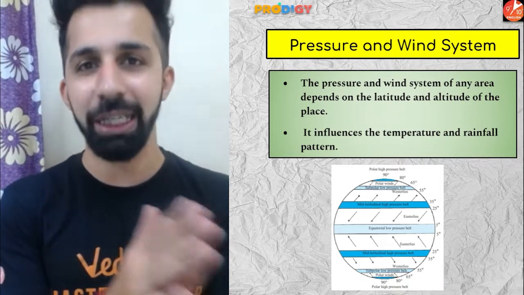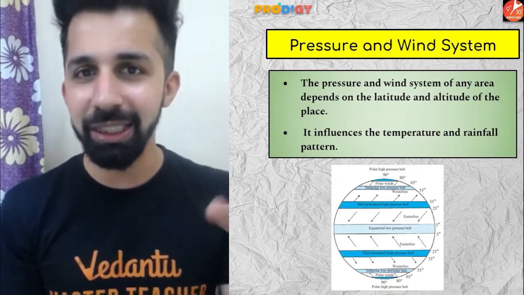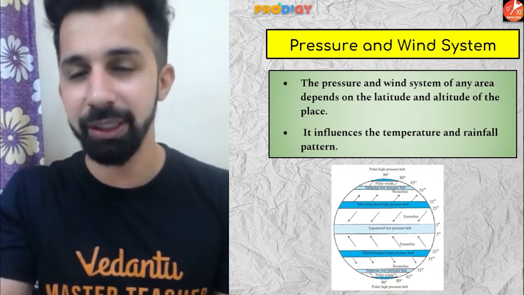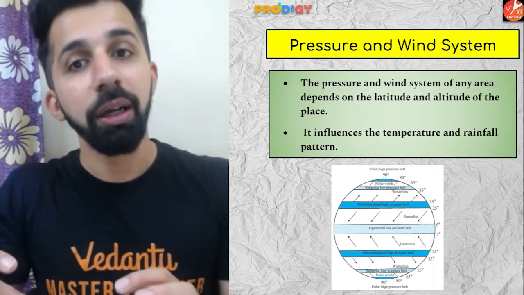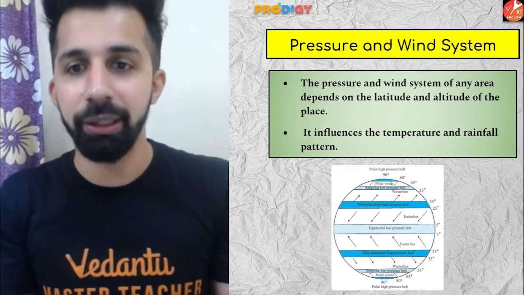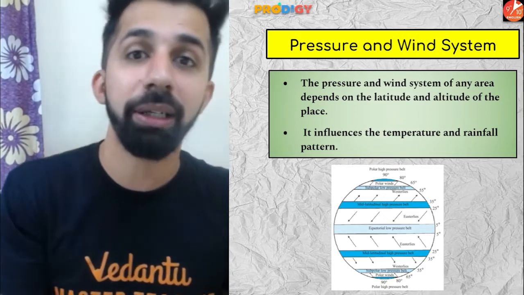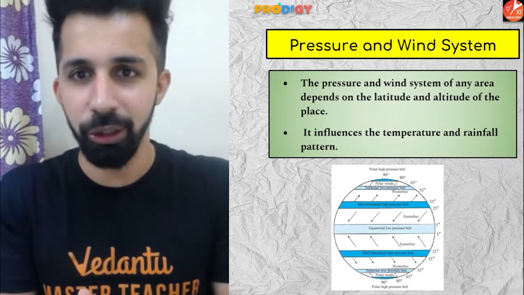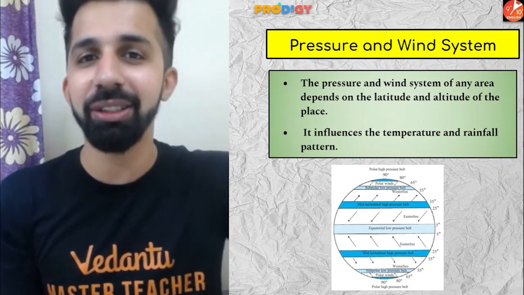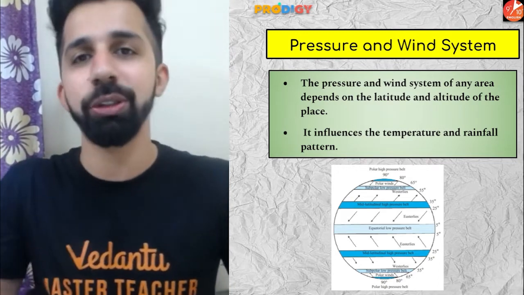But as of now, try to understand the pressure conditions of any place and the wind system which is active in that particular region. On these two factors, the temperature and the rainfall pattern depend. So the temperature and rainfall pattern of any place also depend upon the pressure conditions in that area and also the wind system.